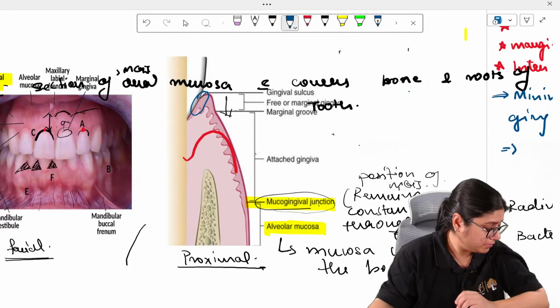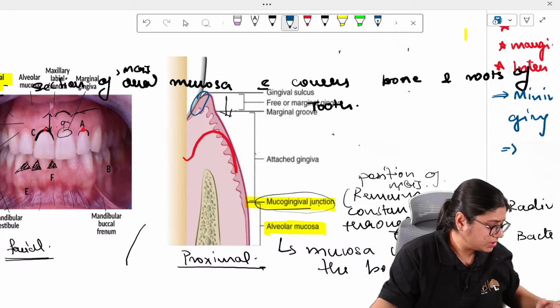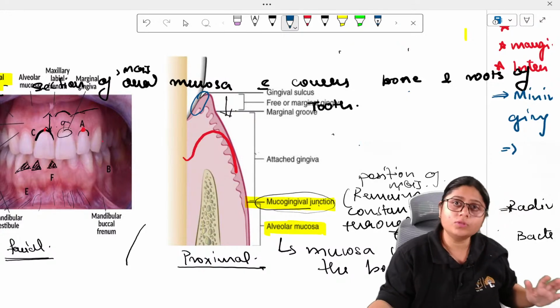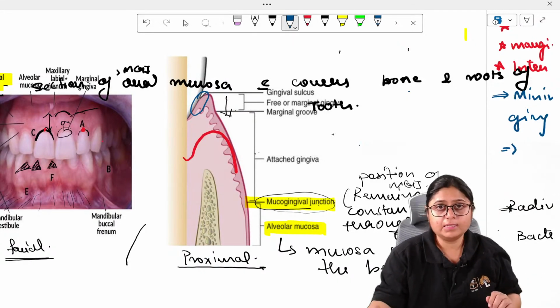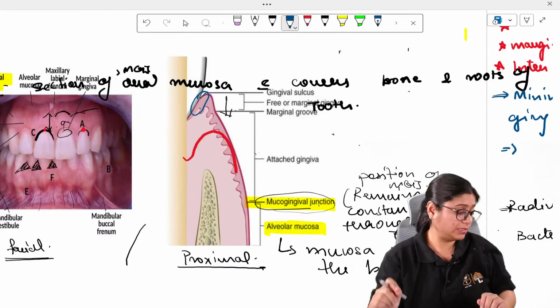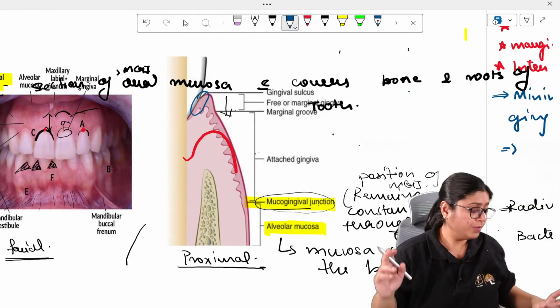It is simple. Ma'am, zenith is on the marginal gingiva or in the sulcular epithelium? It is on the marginal gingiva. Zenith is on the marginal gingiva. Okay. So now,